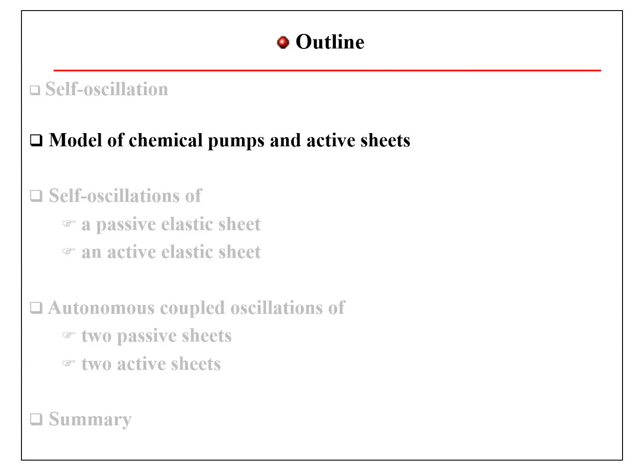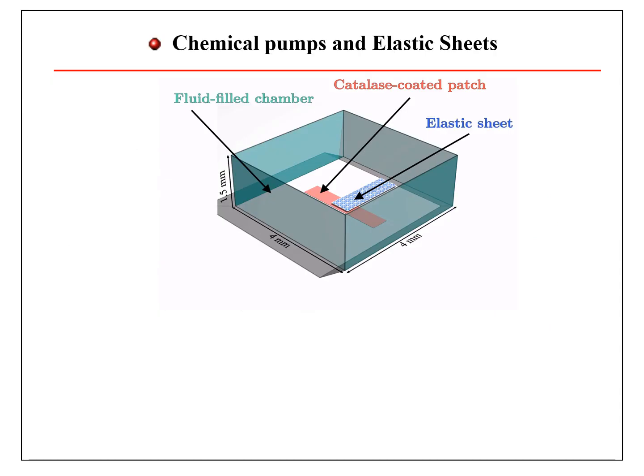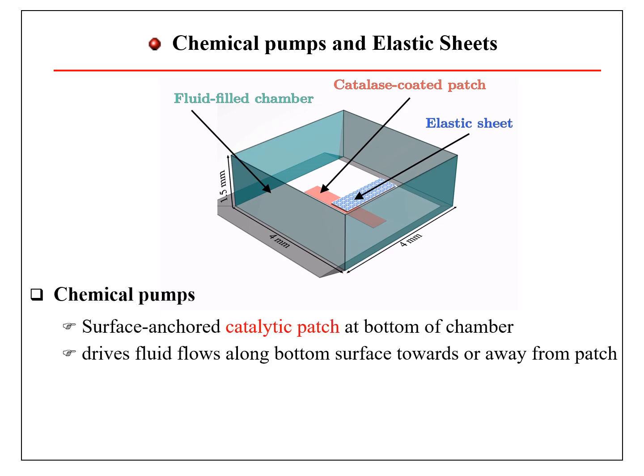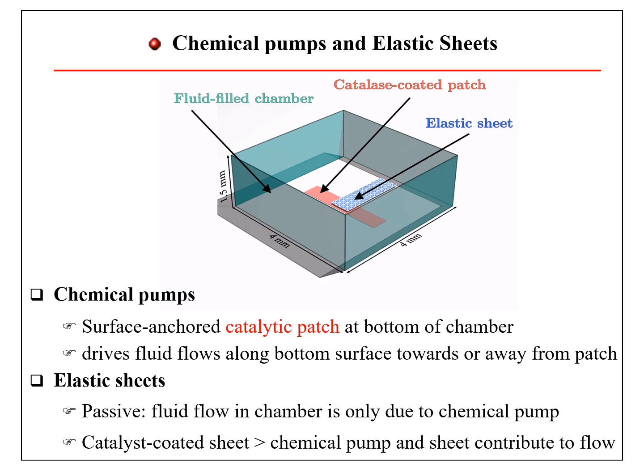How do we model this coupled system of chemical pump and elastic sheets? Our system consists of a fluid-filled chamber, a catalyst-coated patch at the bottom surface, and elastic sheets. The catalytic patch drives fluid flow along the bottom surface towards or away from the patch. When the elastic sheet is passive, the fluid flow in the chamber is only due to the chemical pump. For the case of catalyst-coated sheets, both the chemical pump and active sheets generate fluid flow.